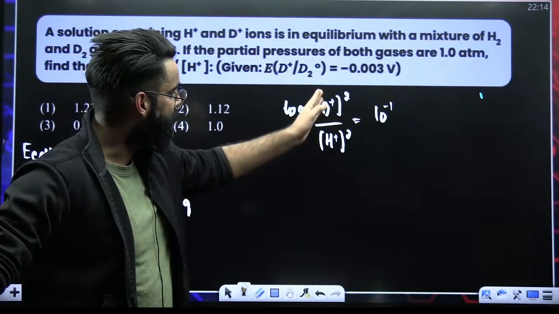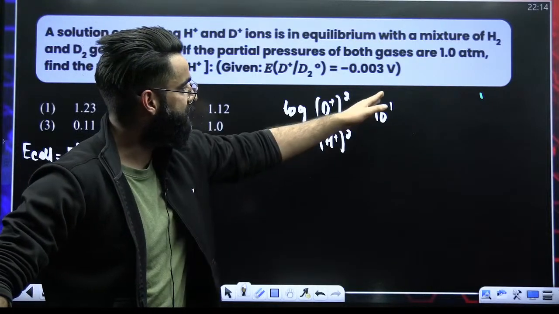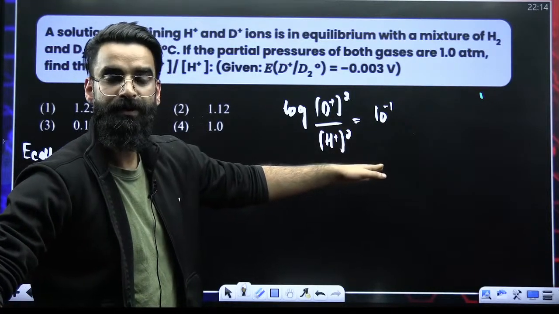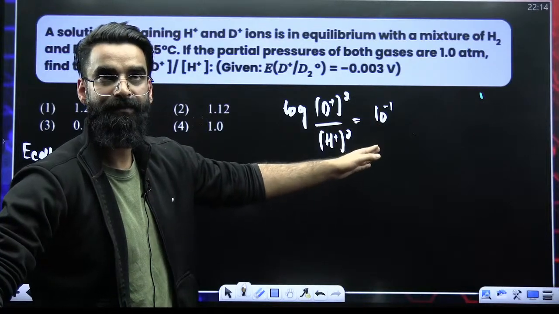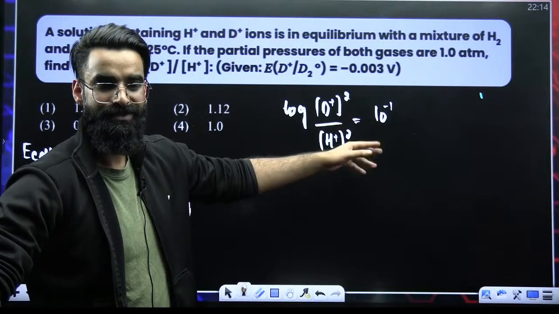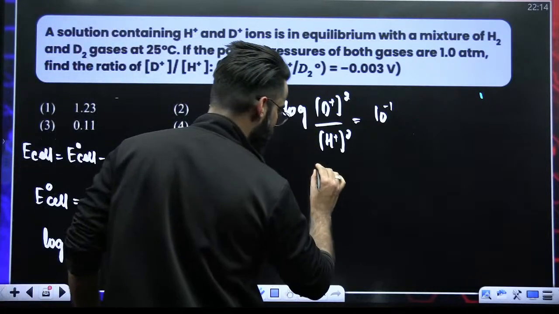This is going to be D positive, H positive whole square. The 2 comes in the beginning. It becomes 10 raised to the power -1 divided by 2, right? So it becomes 1 by 10, 1 by 20, 1 by 20, right? So it becomes a bit cumbersome calculation. Or let's check it out.